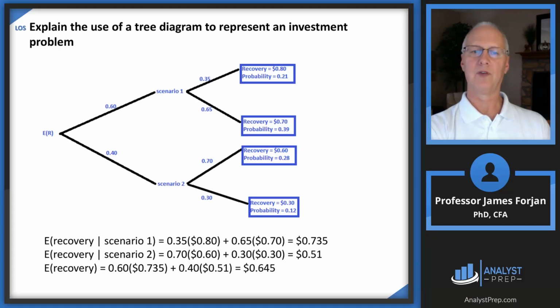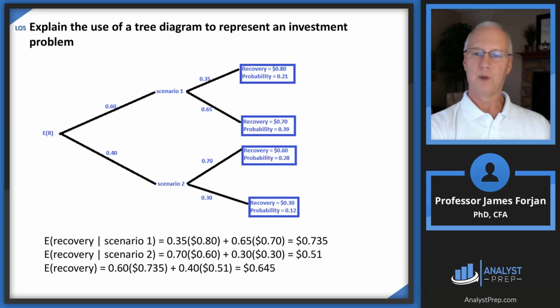So think about this: scenario 1 is better, right? Scenario 1 has a better outcome. We might get 80, we might get 70. Scenario 2 is the lesser of the outcomes. If scenario 2 occurs, we have a 70% chance and a 30% chance of getting either 60 cents or 30 cents. So clearly, we would prefer scenario 1 to scenario 2.